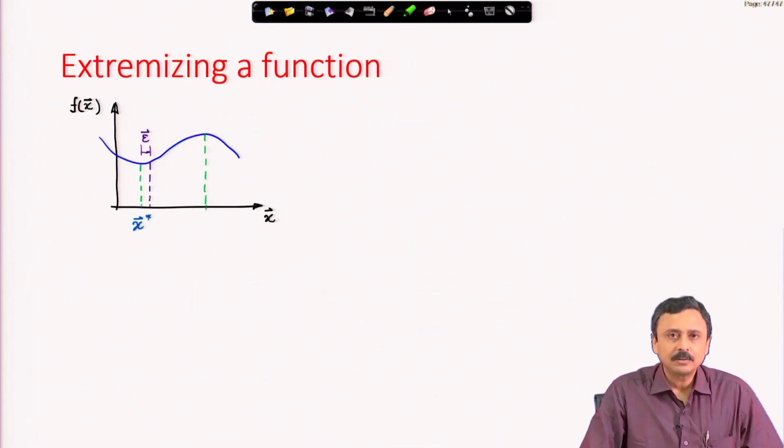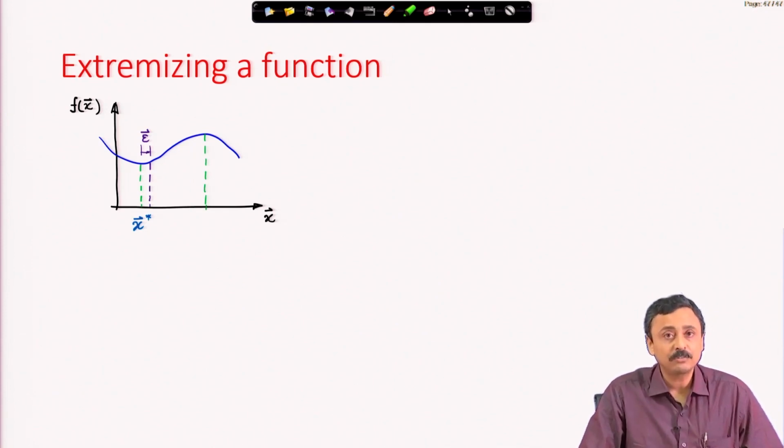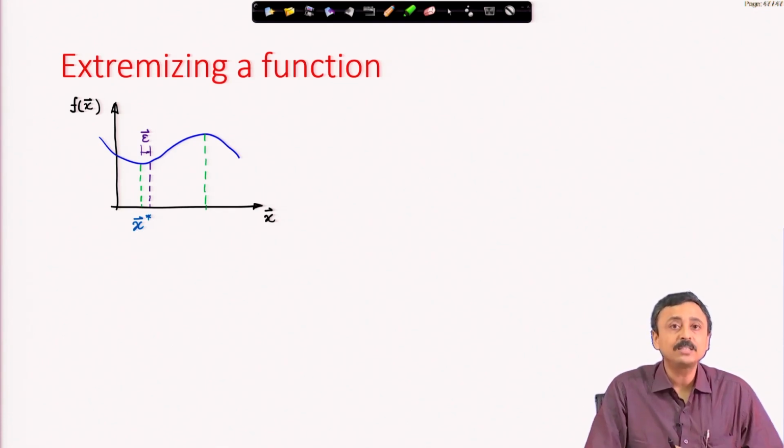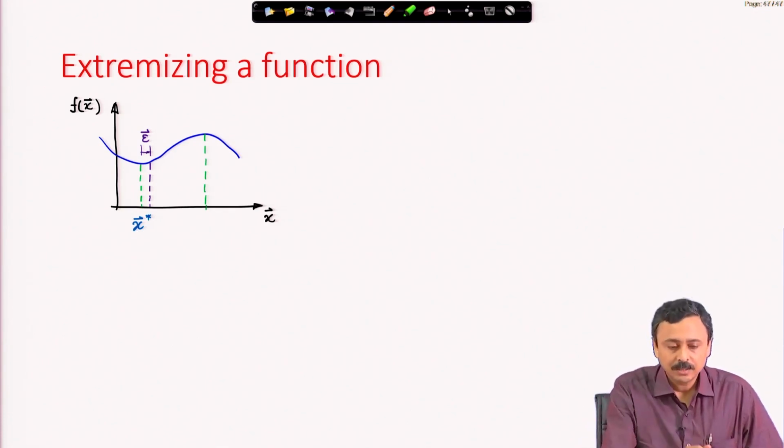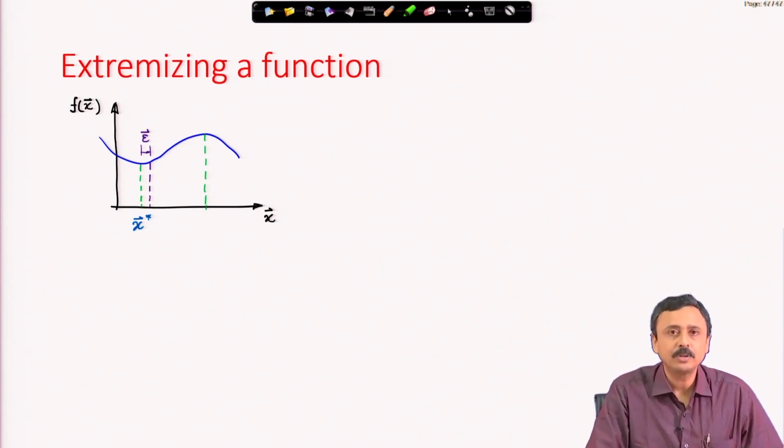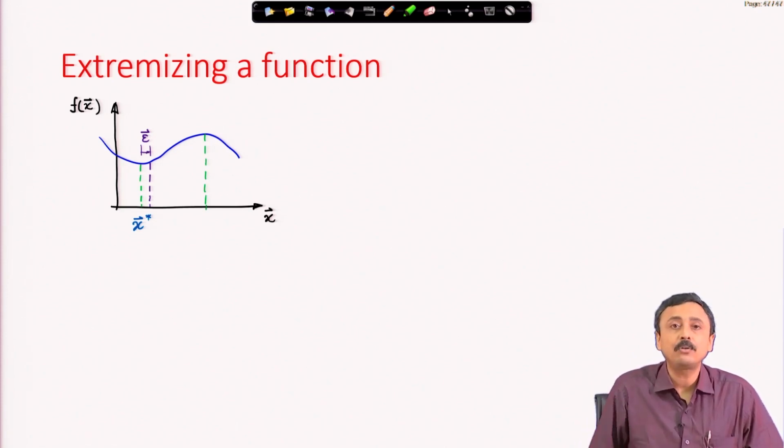Let us go back a little bit and look at how we extremize a function, not a functional. Action integral is a functional, it is a function of a function. Let us see how we extremize a function. Let us say a function f, which may be a multivariable function, dependent on a number of variables x1, x2, etc. How do we find the maxima or minima of functions?